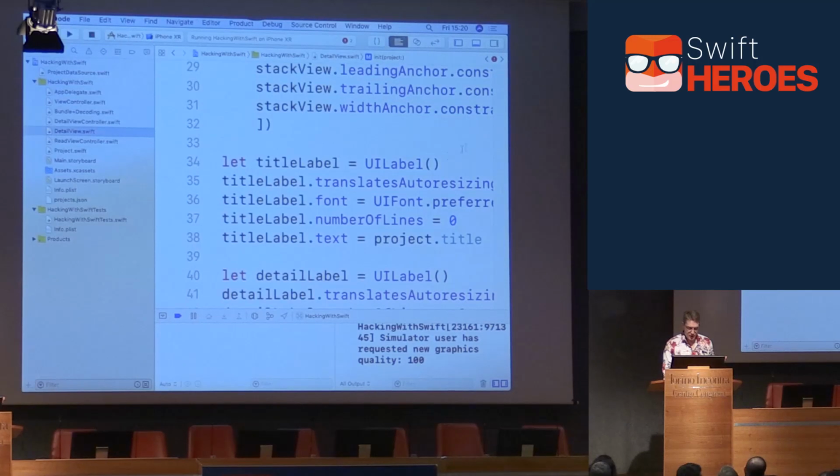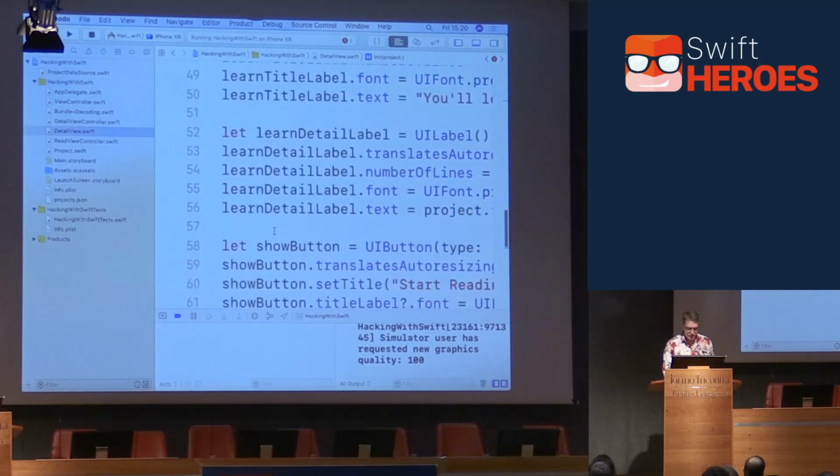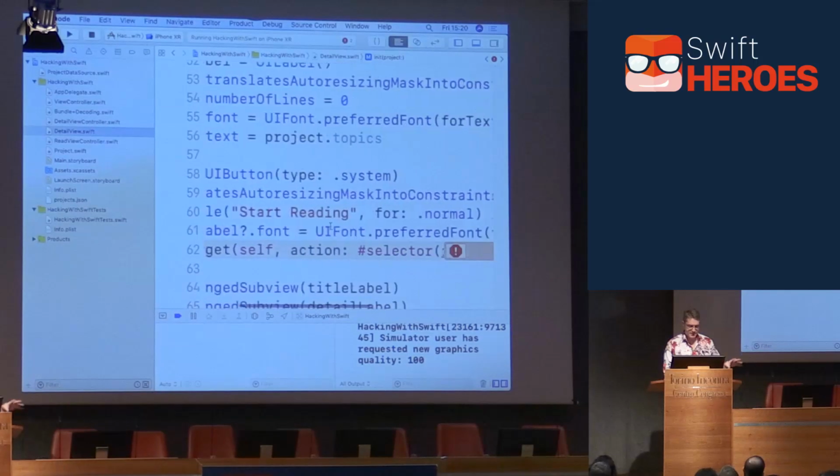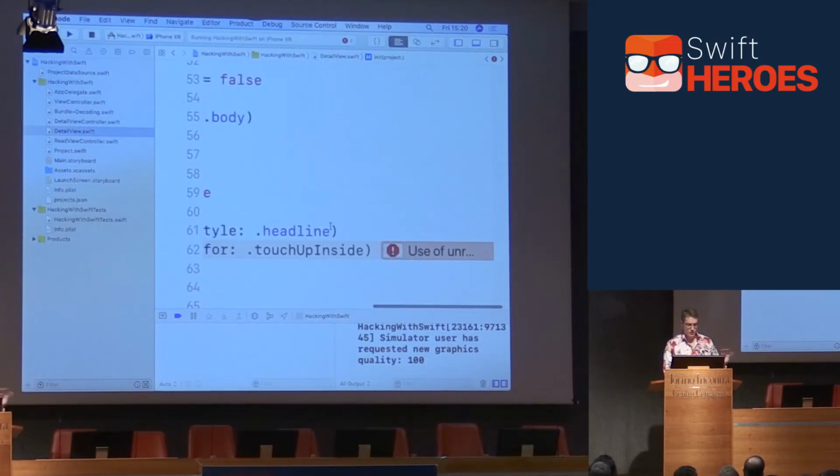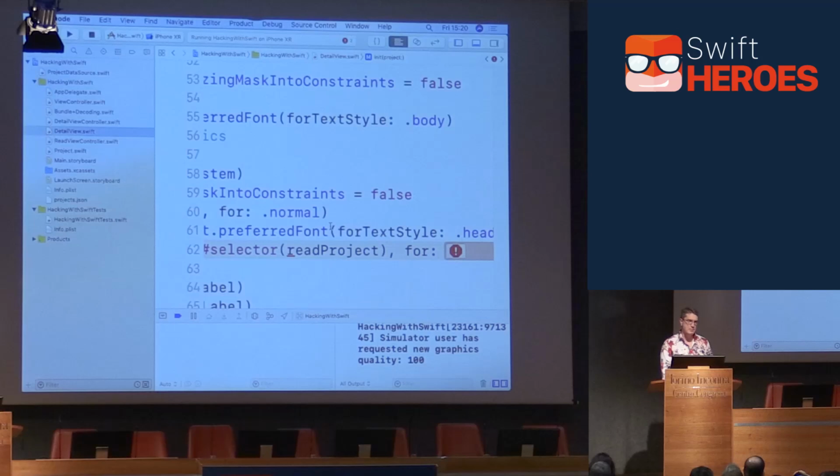But we still have a problem. If you look at the way the button works, down here it's got show button, add target, selector, readProject, for touchUpInside, right? Trigger something when the button has been tapped. So how do we communicate from this view back to the view controller when the button's been tapped? Of course, there are no end of options. You could use a responder chain, you could use delegates, you could use closures and so forth. Personally, when working with two, one, maybe even three callbacks, I use closures. If it's more than that, I might not, but for a small number, I prefer closures, keep it more specific and control what's going on. And we'll do that here.